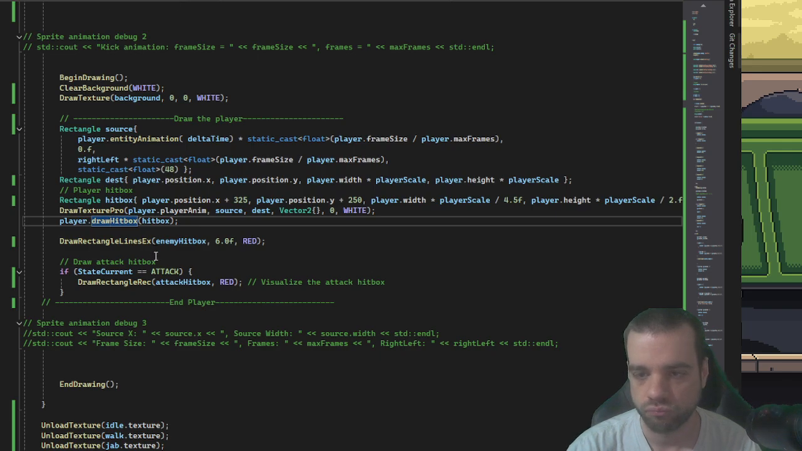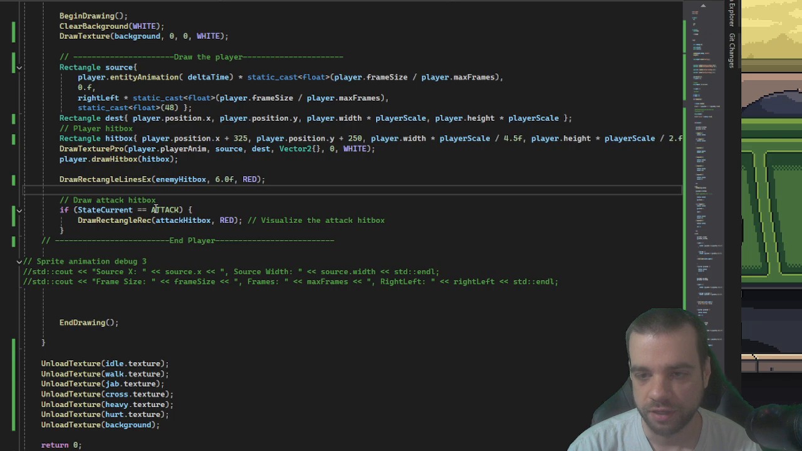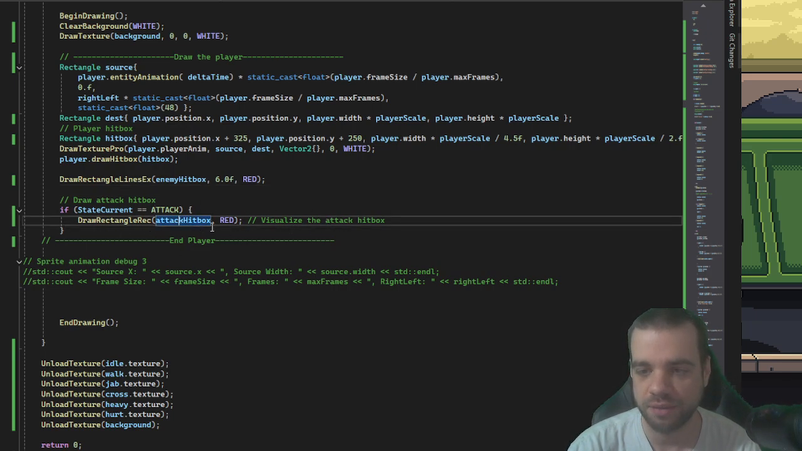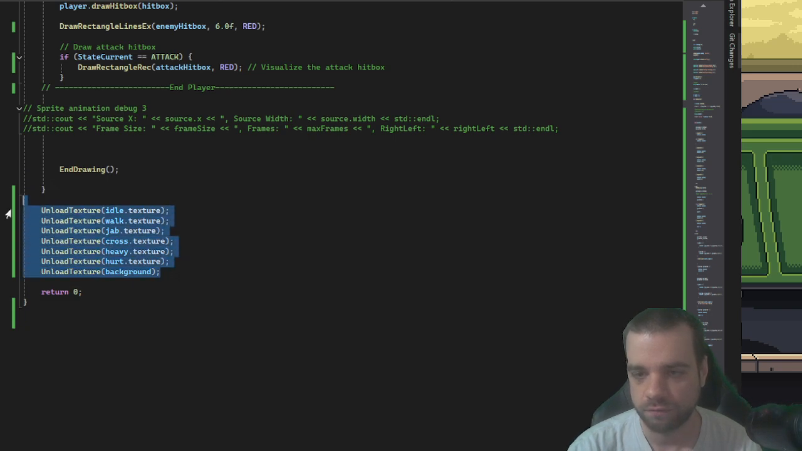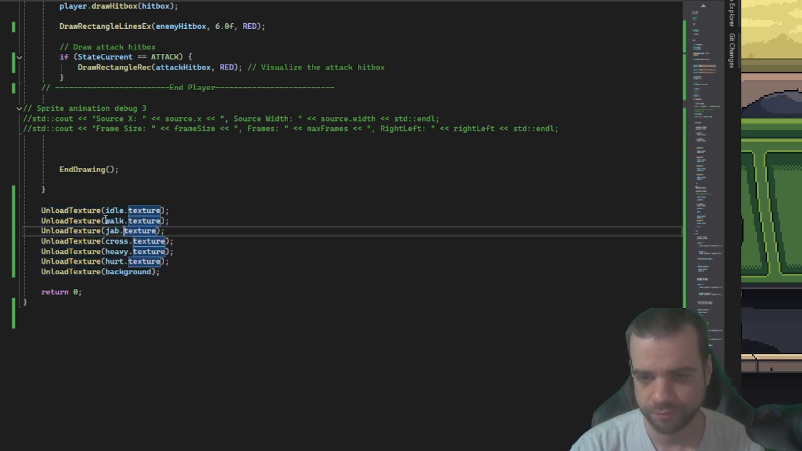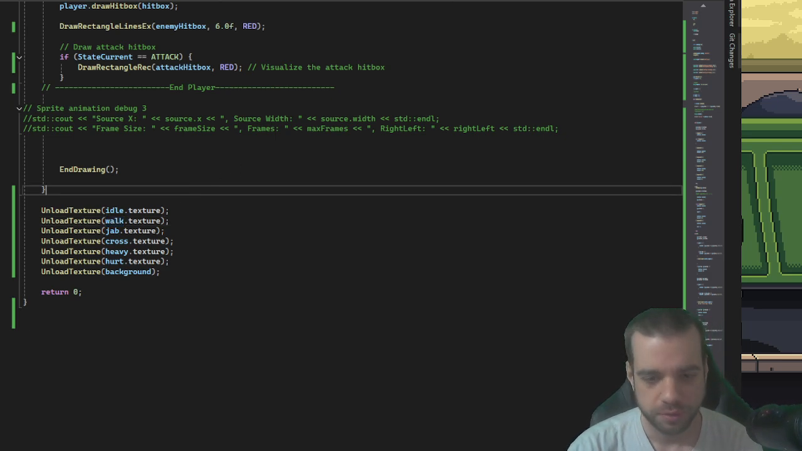It's a function I showed you earlier. Draw rectangle lines for the enemy hitbox. And then, visualize. Okay, drawing the hitbox, attack hitbox that gets triggered during the attacks, for the duration of the attacks, the color red. And then just unloading the textures so that our RAM does not get overflowed. I mean, some 48 by 480 pixel things is not really going to mess up our RAM, but it's just good practice for later. So, into the game.